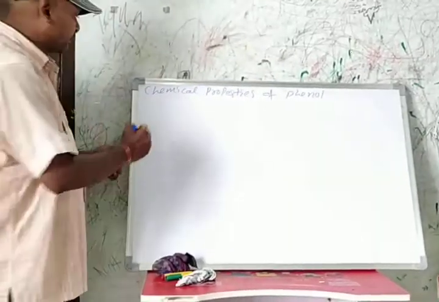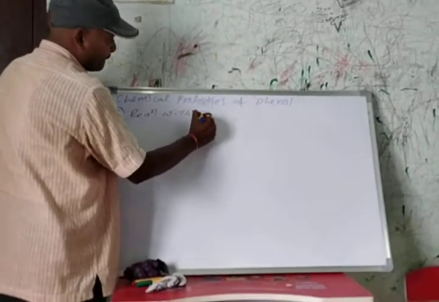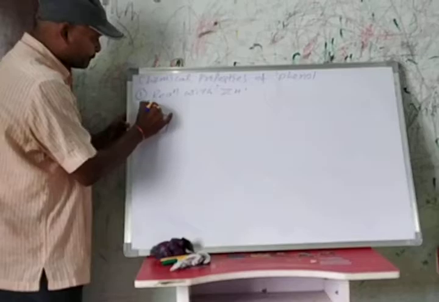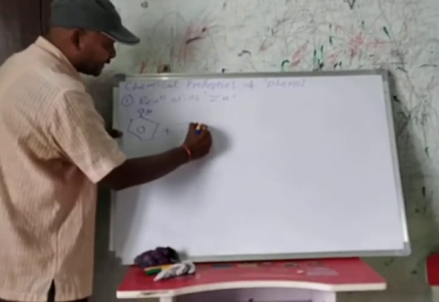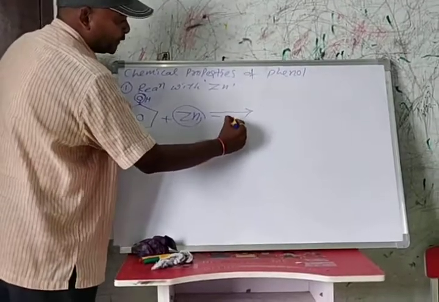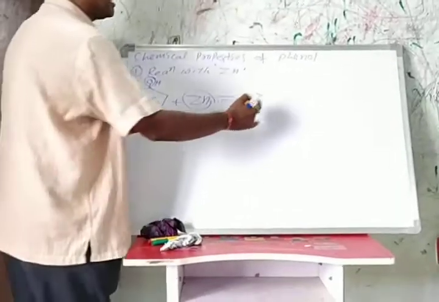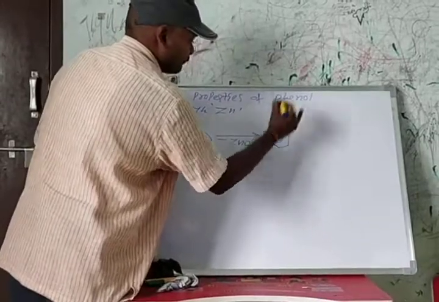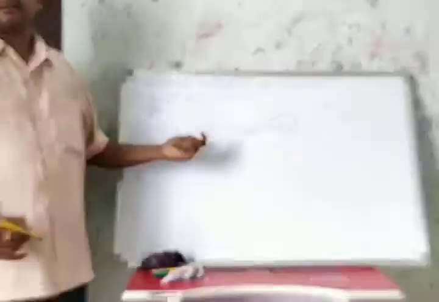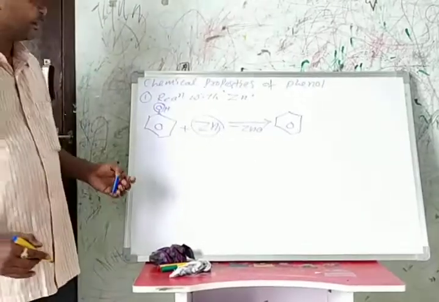Chemical properties of phenol. First, reaction with zinc. When phenol reacts with zinc, the oxygen is lost in the form of zinc oxide, and it forms benzene. That means reduction of phenol in the presence of zinc gives benzene. This is one important preparation of benzene.